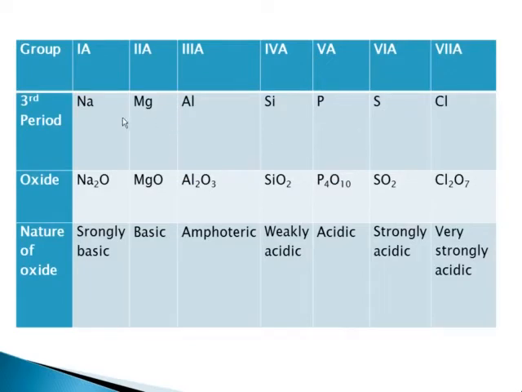As you can see in this table, the third period is shown that consists of sodium, magnesium, aluminium, silicon, phosphorus, sulfur and chlorine. When we move along a period, you can see sodium forms Na2O, magnesium MgO, aluminium Al2O3, silicon SiO2, phosphorus P4O10, sulfur SO2 and chlorine Cl2O7. These are oxides of third period elements.